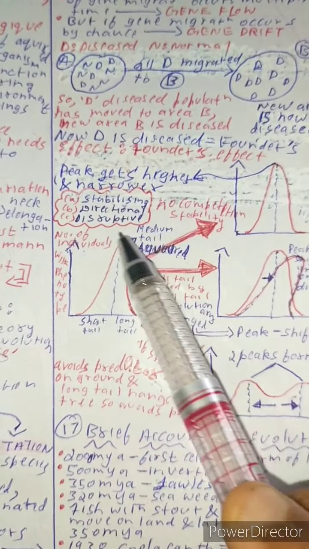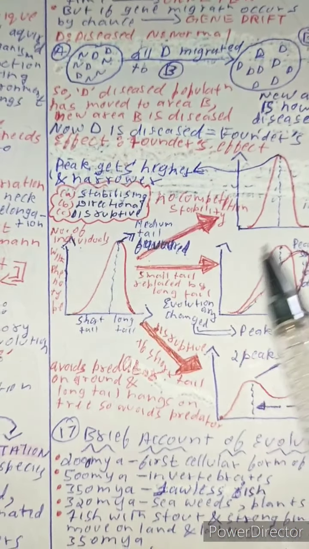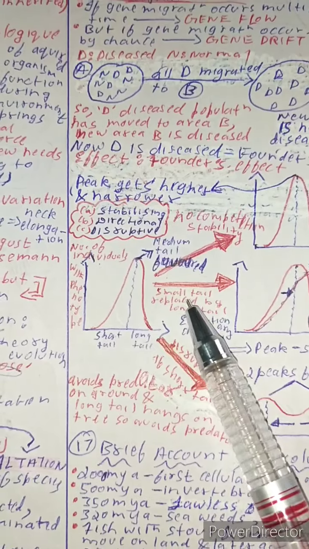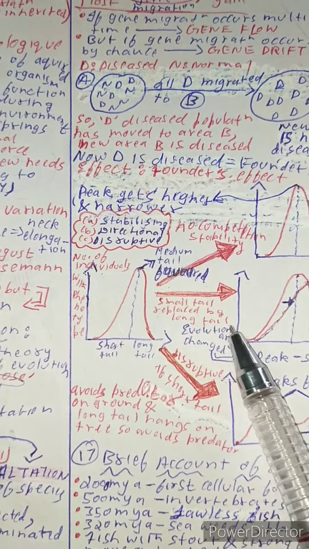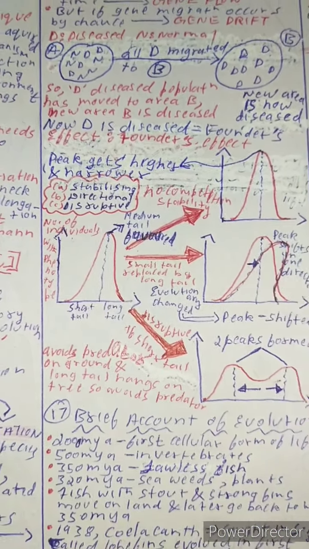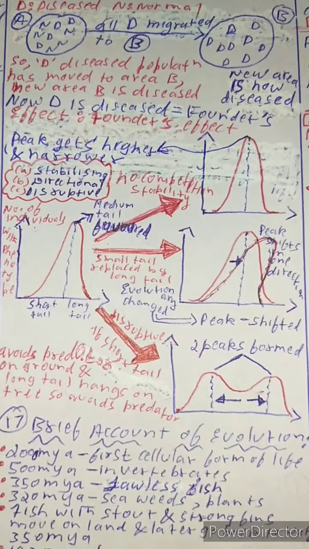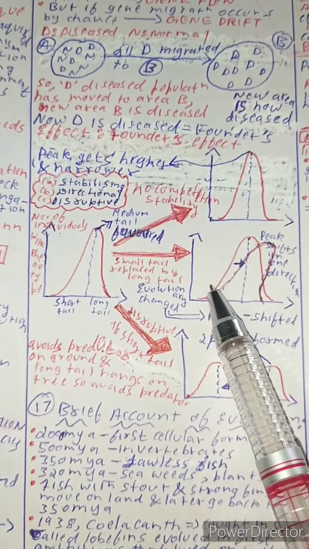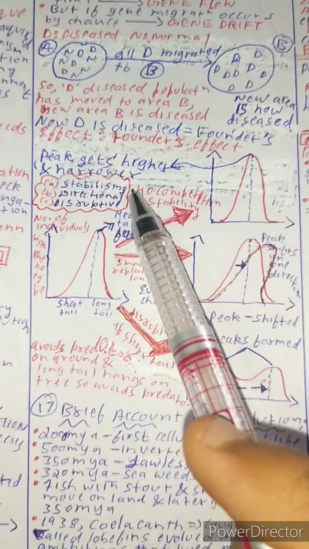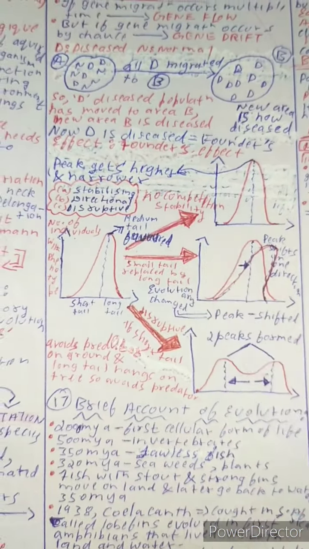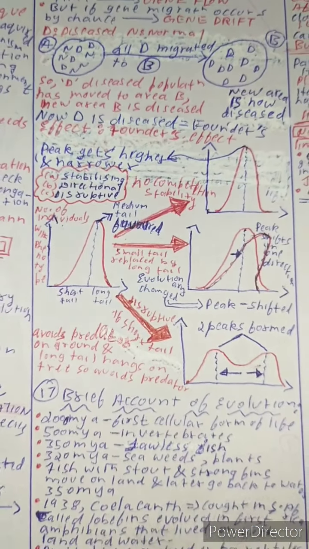This graph is known as the stabilizing graph; it gets stable. And what happens in the directional graph? See, for example, only the small-tailed rats are replaced by long-tailed. Due to some reason, the tall or small-tailed are preferred more. The peak shifts in one direction, and it is called the directional graph. And it's an evolutionary change. It occurs because of evolution.